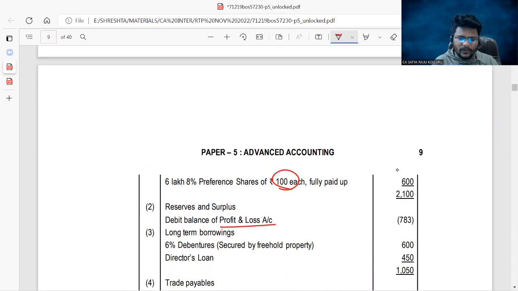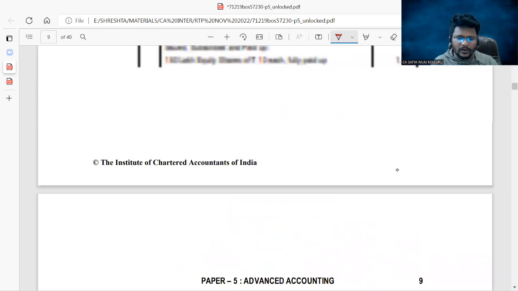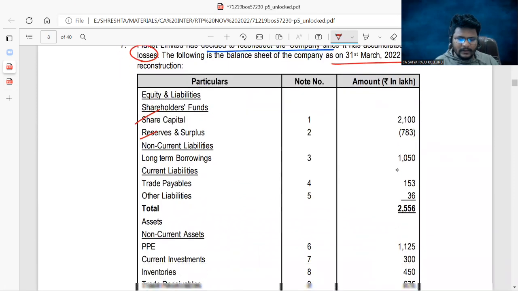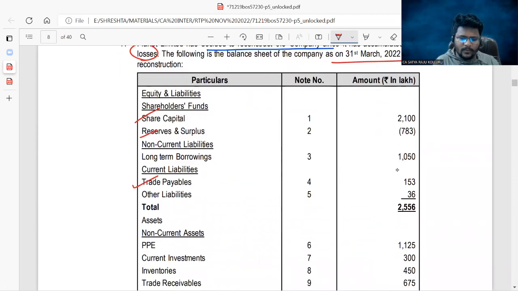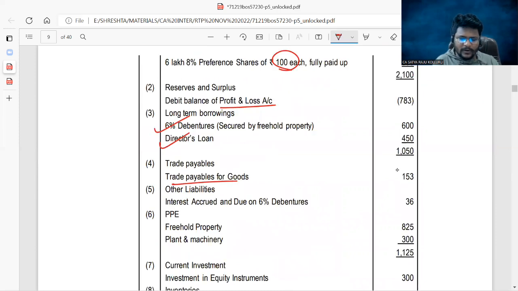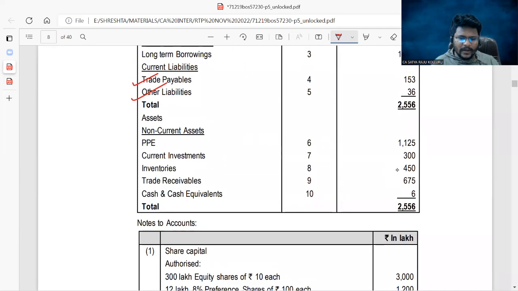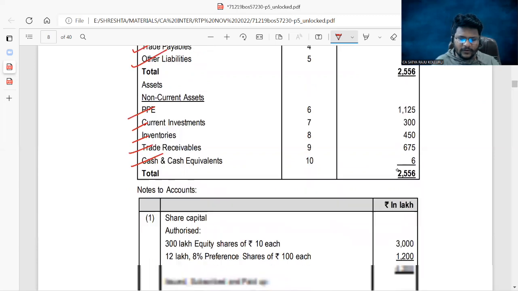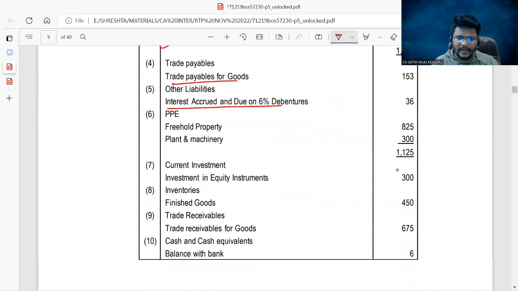Long-term borrowings: 6% debentures and director's loan are both given. Then coming to current liabilities, trade payables and other liabilities are given. Under trade payables, for goods; under other liabilities, interest accrued and due on 6% debentures. This is all about liabilities. Under assets, PPE, current investments, inventory, trade receivables, cash and cash equivalents. All the notes were clearly given, guys.